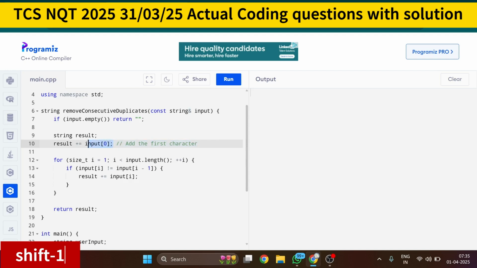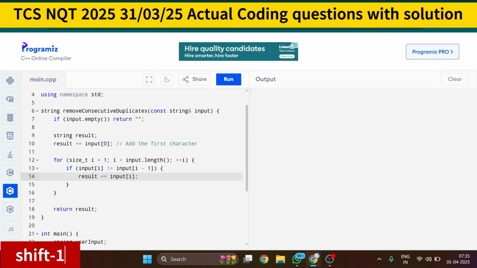Now start from i equal to 1 to i less than input length, meaning you traverse the whole string and check whether the previous character is equal to the current one or not. If it is not equal, then you just add it to your answer.